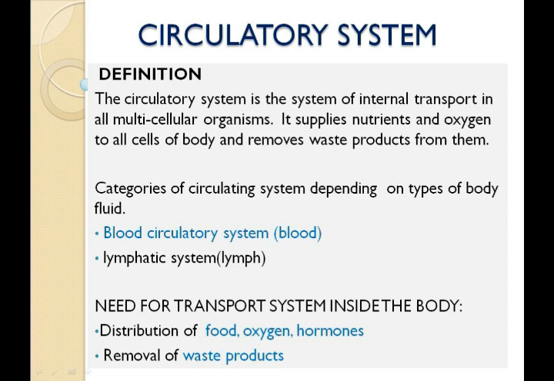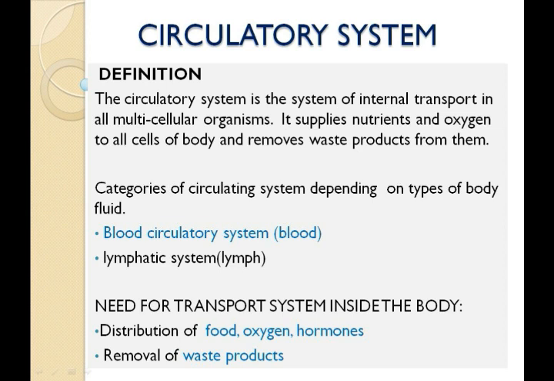So just like your lower organisms, diffusion or osmosis is not going to help in transportation of oxygen and nutrients throughout our body. So we have an organ system called the circulatory system, which helps in transportation of nutrients and oxygen throughout our body, and it also helps in removal of waste products from different regions of our body.